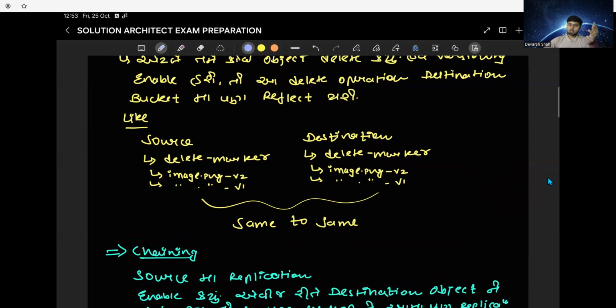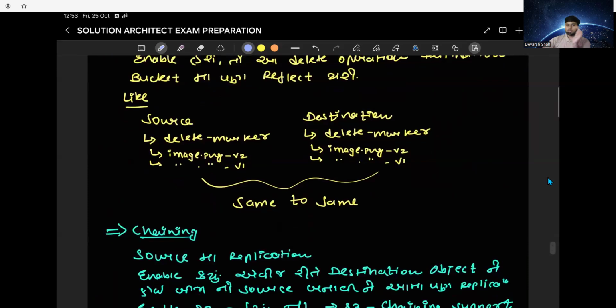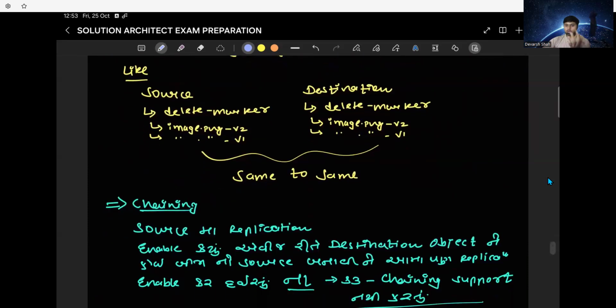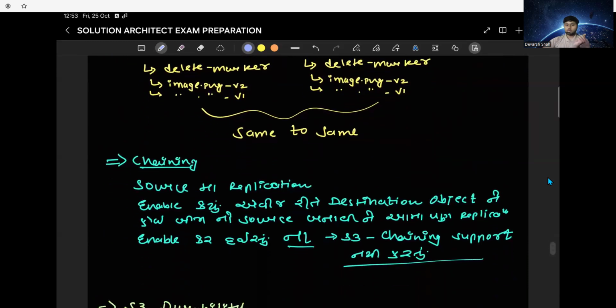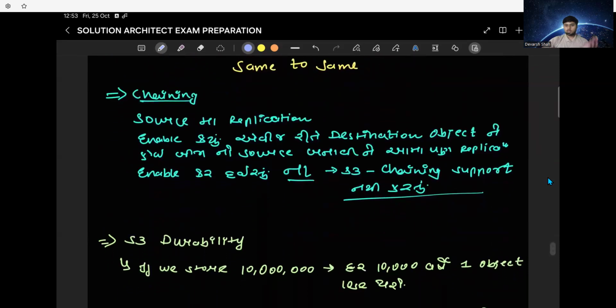So the delete marker will not let me permanently delete my object, and will help me come back to my older version. And all this will be replicated to my other S3 bucket in the other region. So this is how the whole thing works with delete marker. If I do not enable the delete marker replication, then that replication will not happen, and of course the object in my origin will remain as is.